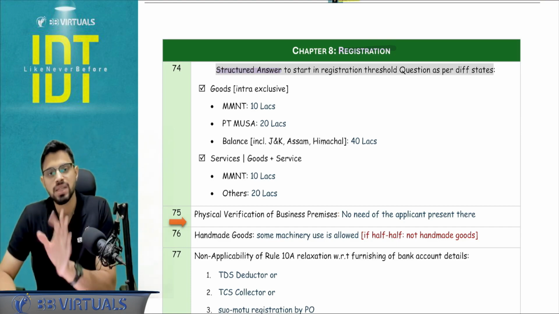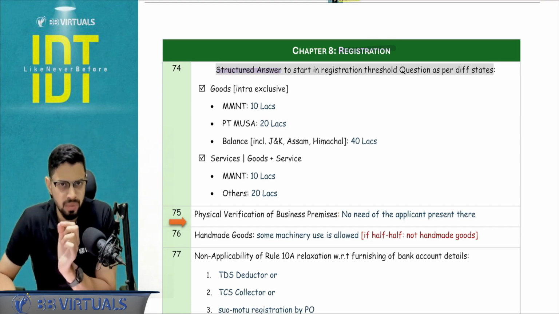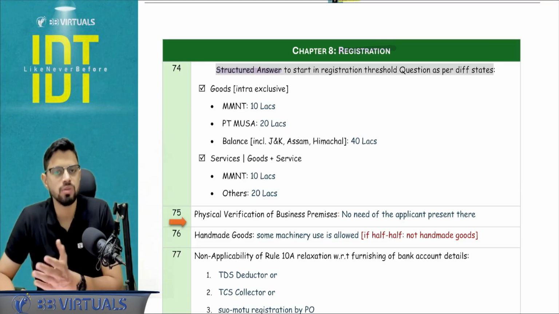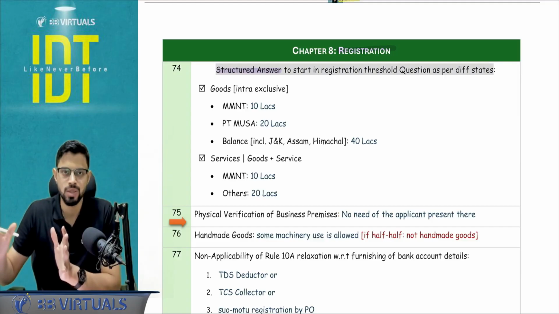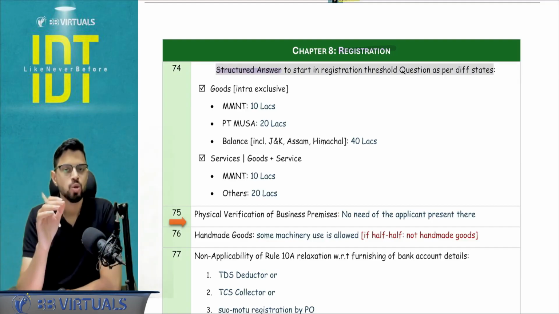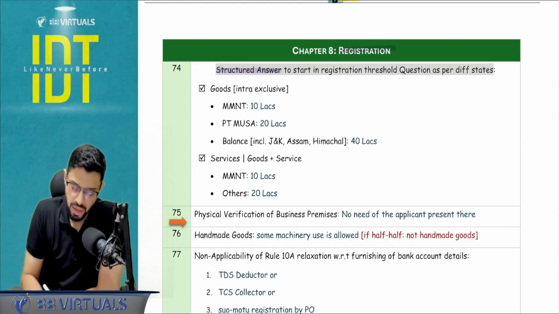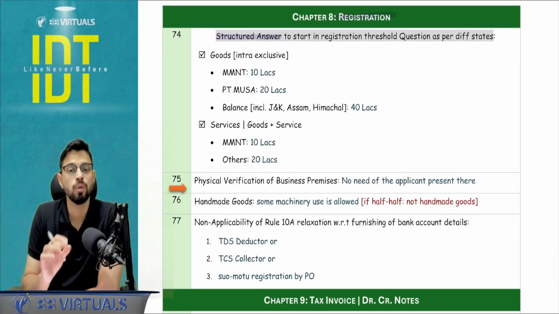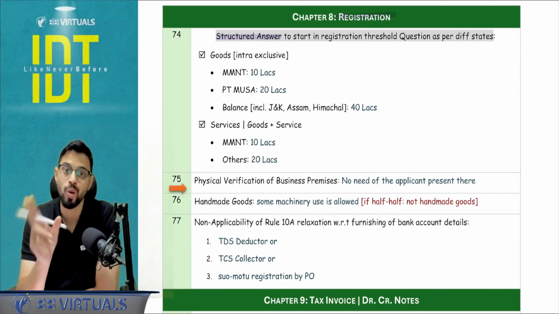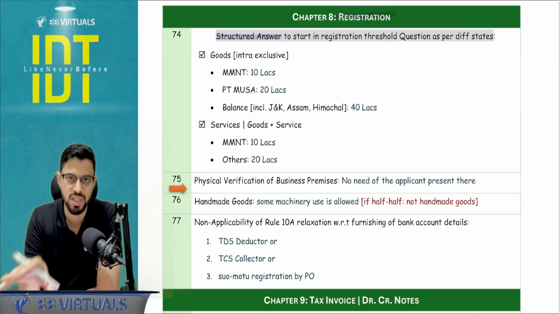Now there I have seen that there is generally a problem, some friction faced in how we start the answer, how the legal provisions will be stated, because we have different turnover limits. We have for MMNT, we have 10 lakh, we have 40 lakh, we have 20 lakh. So this is one structured answer, how you can start this particular question as per different states. This will help you not only to make the examiner understand that you know the answer, but also to analyze the question which is asked.